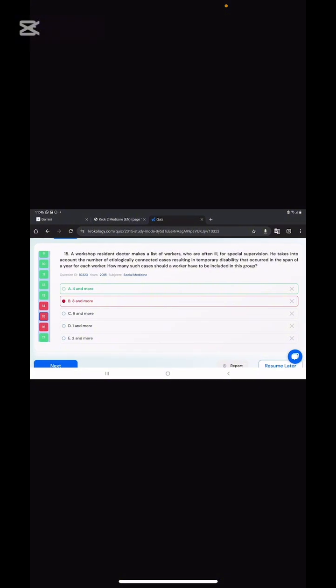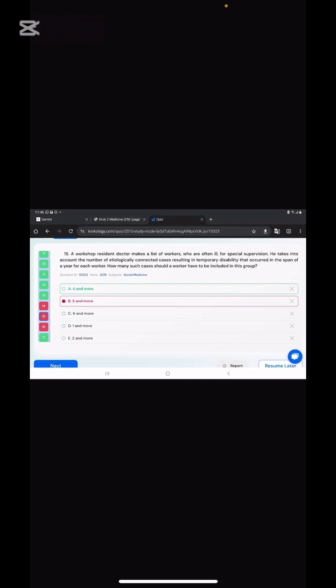Next is a workshop president who makes the list of workers who are ill for special supervision. He takes into account the number of etiologically connected cases resulting in temporary disability that occurred in the span of a year for each worker. So how many such cases should a worker have to be included in this group?